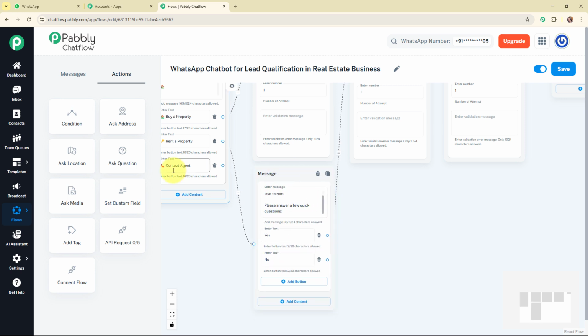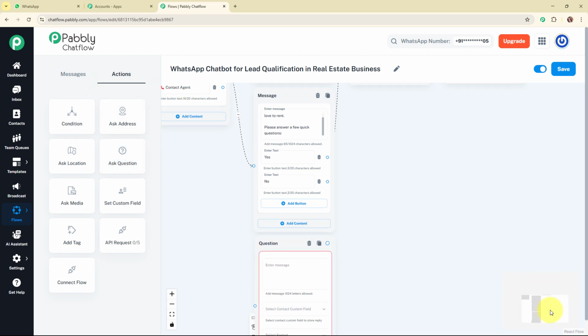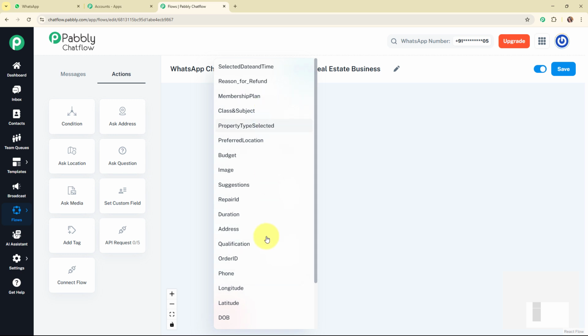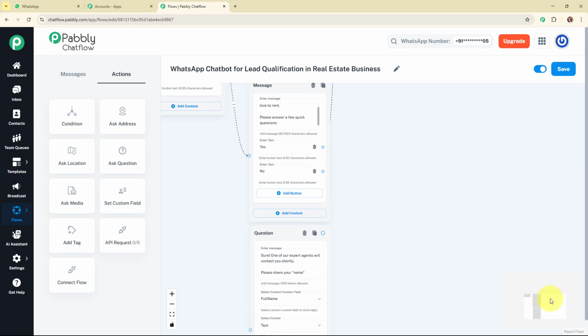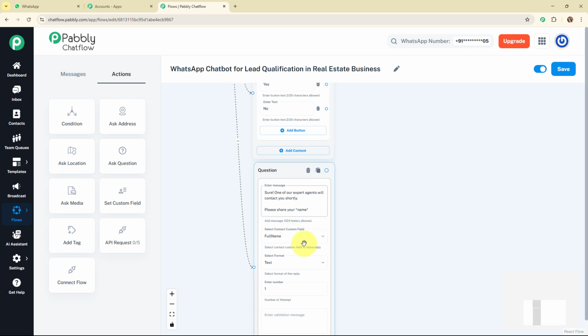And now let's move back to the last quick reply button that we are left with, which is contact agent. So for that I'm going to add another question box over here, and here I'm going to add the text as sure, one of our expert agents will contact you shortly, please share your name. So I'm going to select my contact custom field as full name over here, and I'm going to select the format as text, and we are done. And now I'm going to connect this quick reply button to this question message box, and once my lead replies with the name, then I want to send a text to my lead.